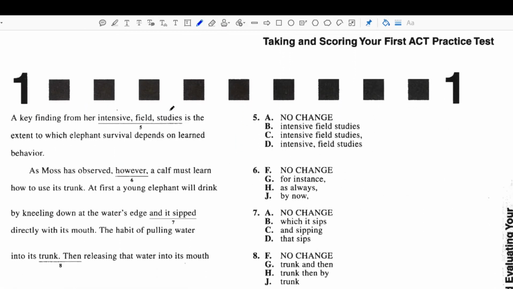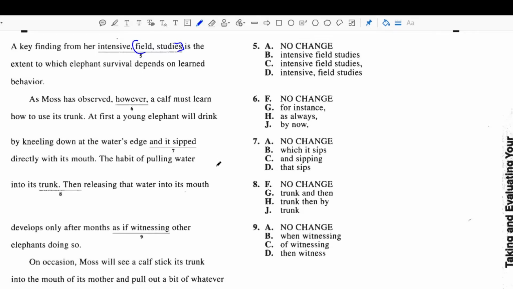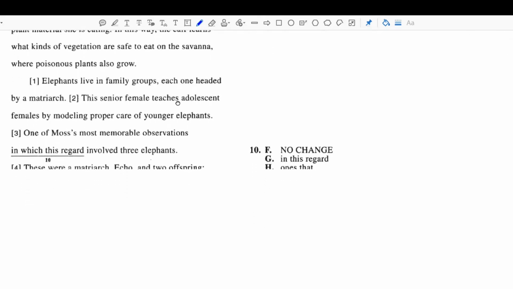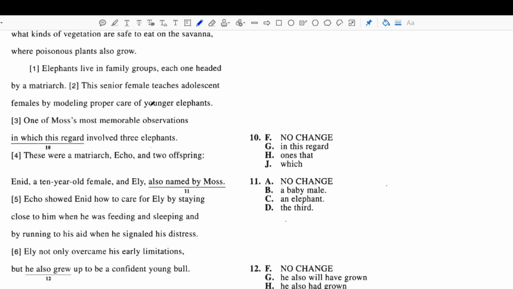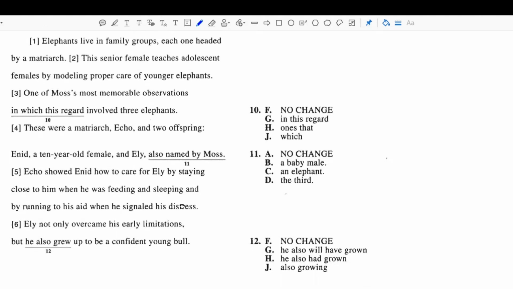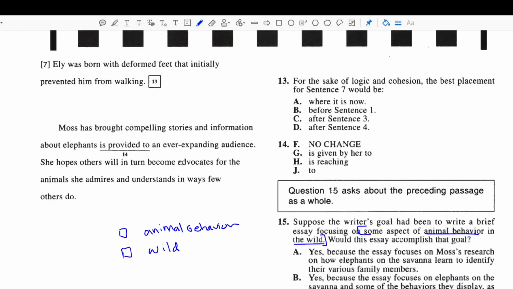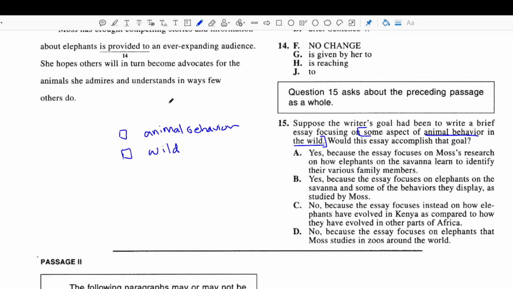A key finding from her intensive field studies, okay, so field studies, is the extent to which elephant survival depends on learned behavior. Moss observed, okay, now she's going into these learned behaviors. Again, going into the learned behavior. Elephants live in family groups. Okay, so yeah, this whole thing is about animals in the wild in Kenya, and she's performing field studies on these animals. So we know that this whole passage is about animal behavior, particularly elephant behavior, learned behavior, and these elephants live in the wild because it was a field study.